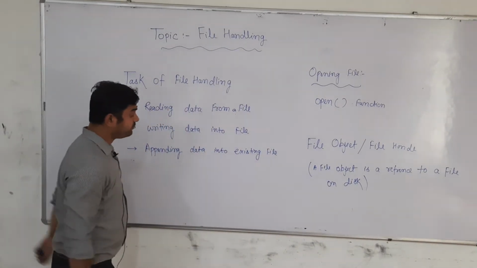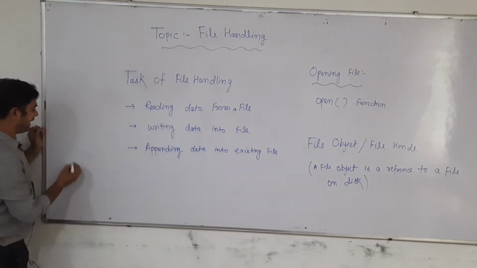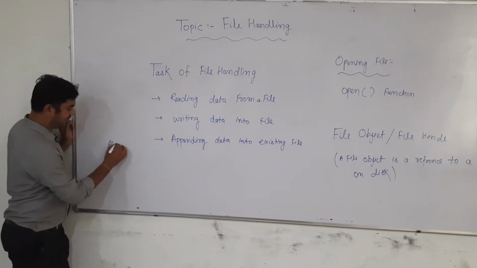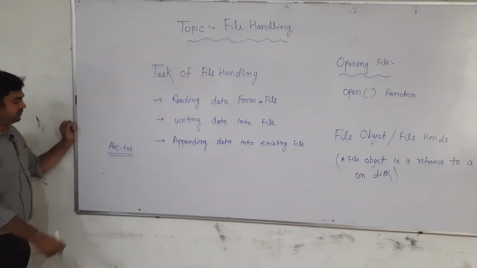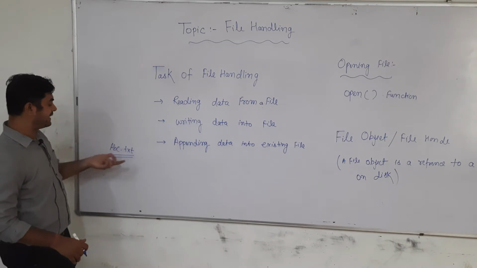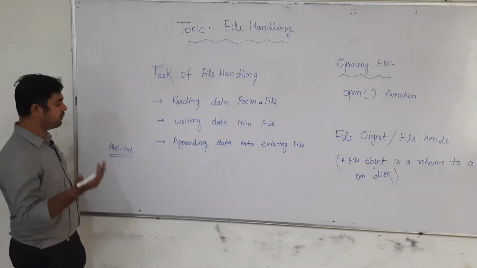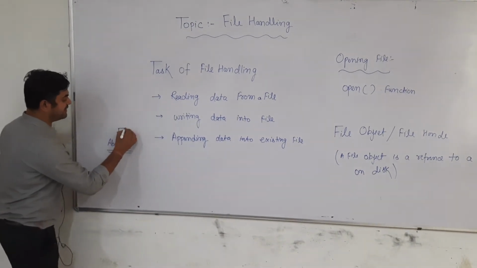Suppose that we want to create a file abc.txt